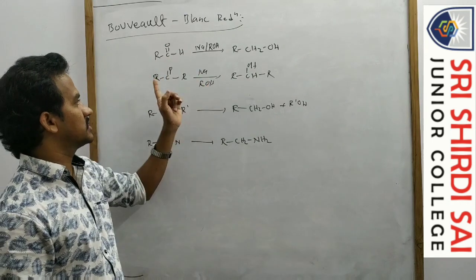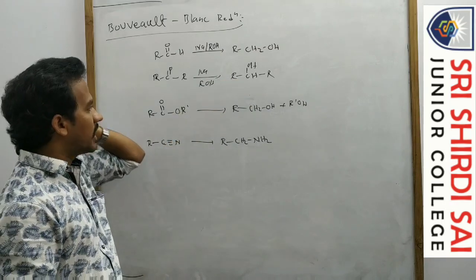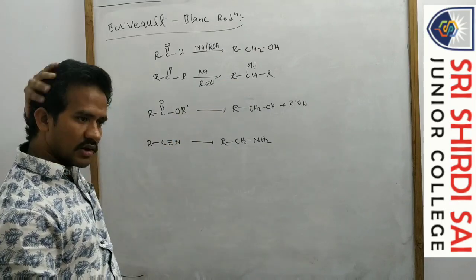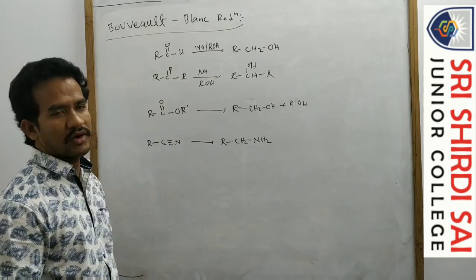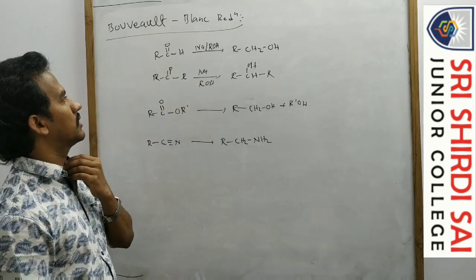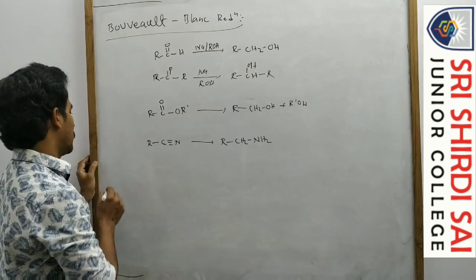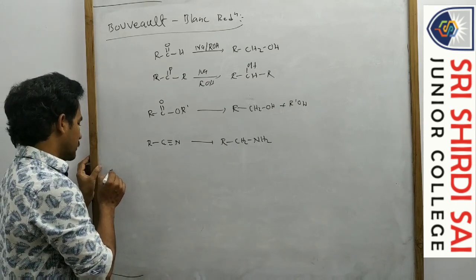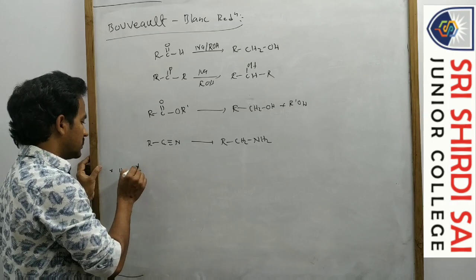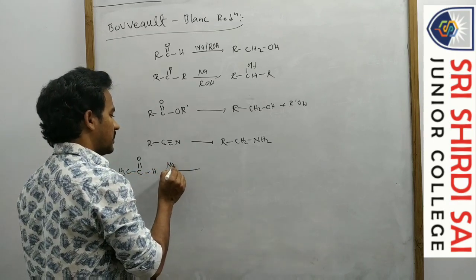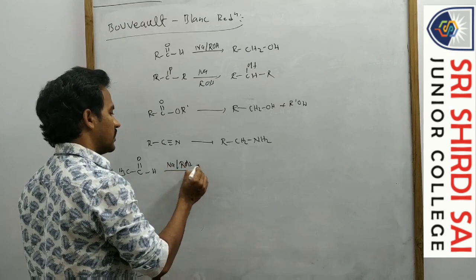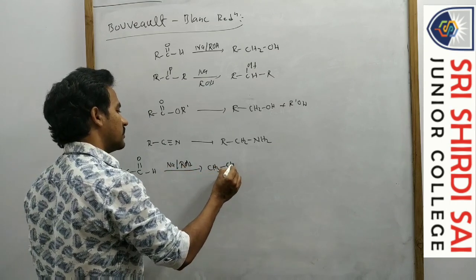Aldehydes are converted to alcohols, ketones are converted to alcohols, and the esters are converted to alcohols. Cyanides are also converted to amines. Okay, so it's sodium and alcohol. For example, if I write this example, acetaldehyde on treating with sodium and alcohol is generally converted to ethyl